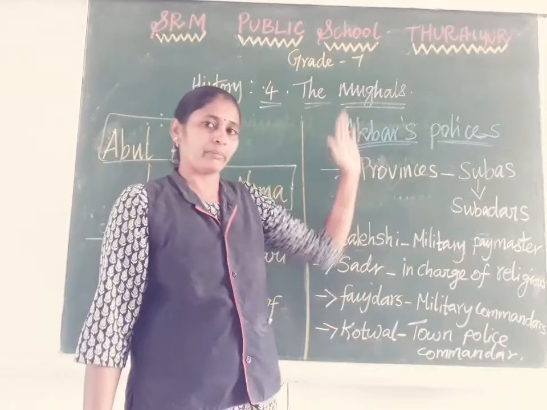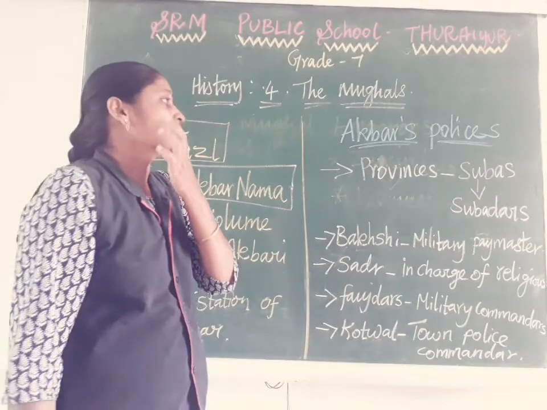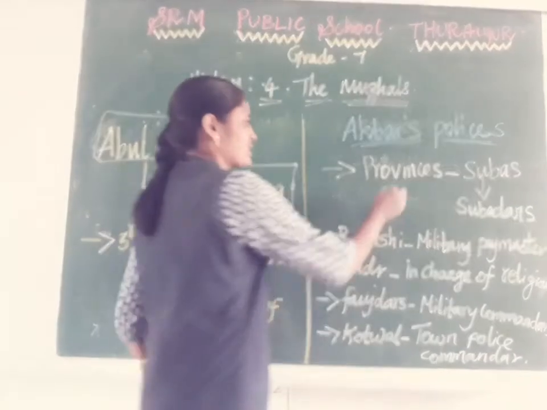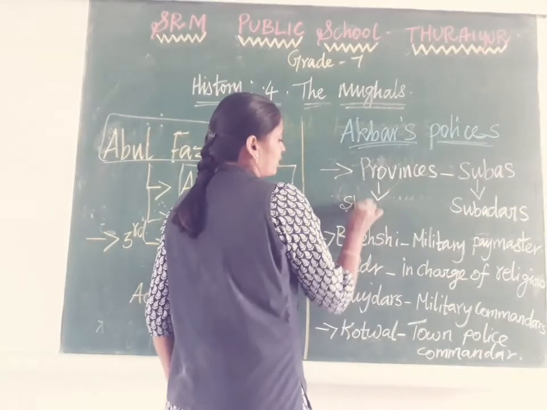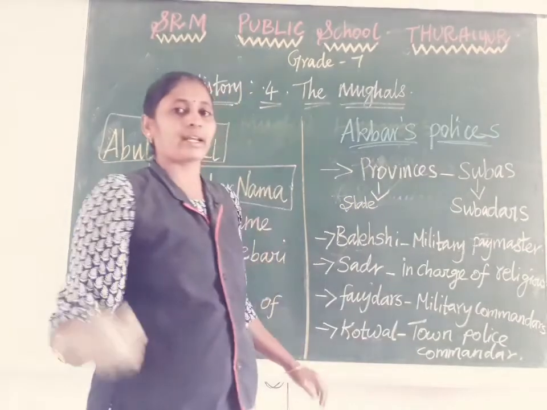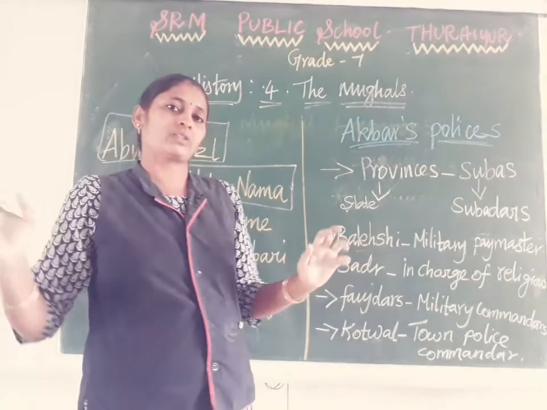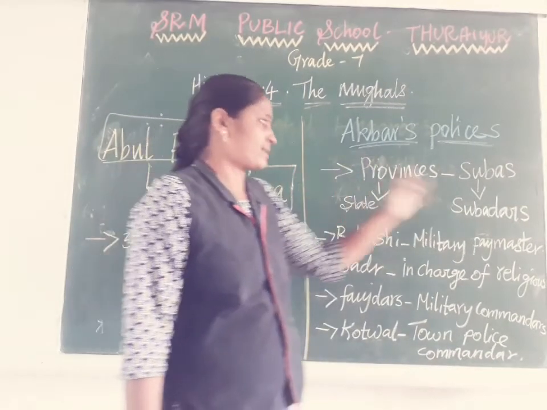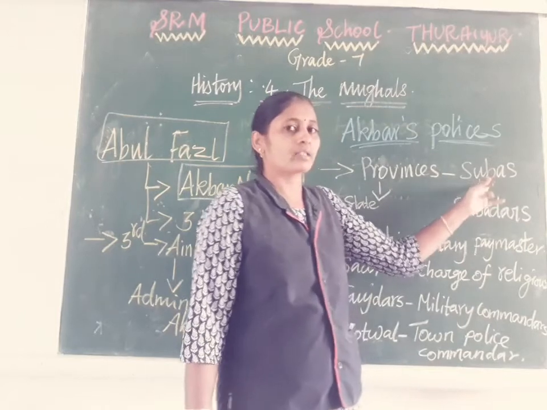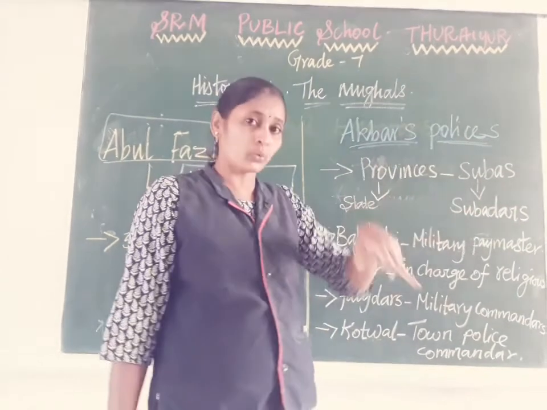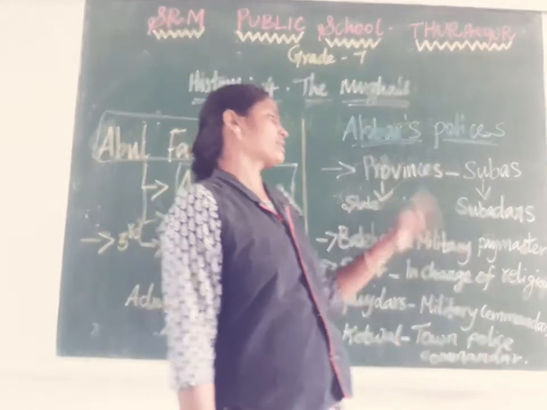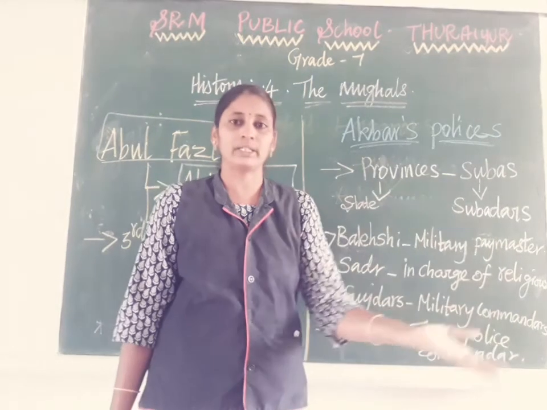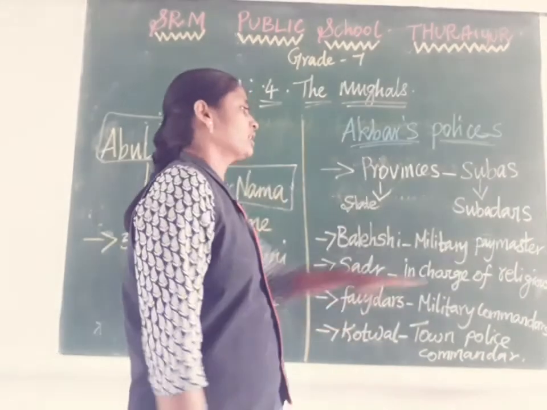What policies and methods did he follow for his administration? He divided his ruling area into small provinces. Provinces means states, like presently we have a lot of states: Tamil Nadu, Karnataka, Kerala, Andhra Pradesh. He divided his ruling area into many states, and those states were called Subhas. Those who governed and were in charge of the Subhas were called Subedars. These Subedars were in charge of both military and political matters.